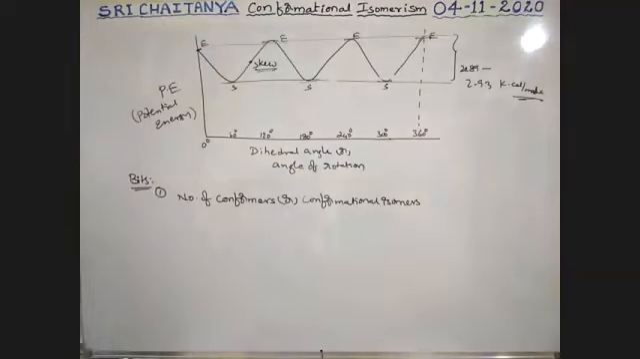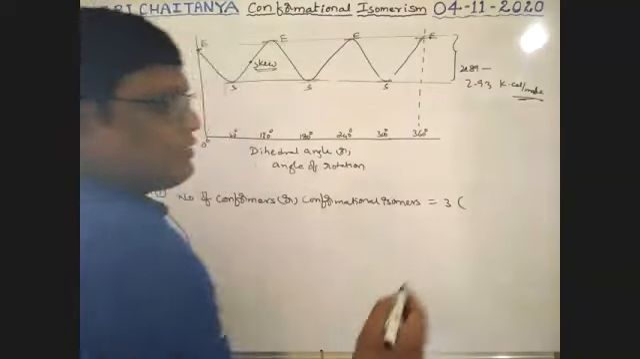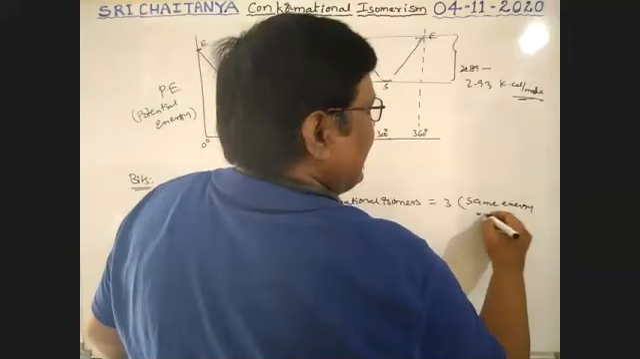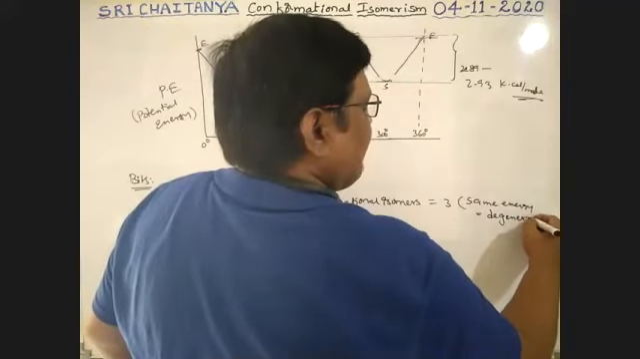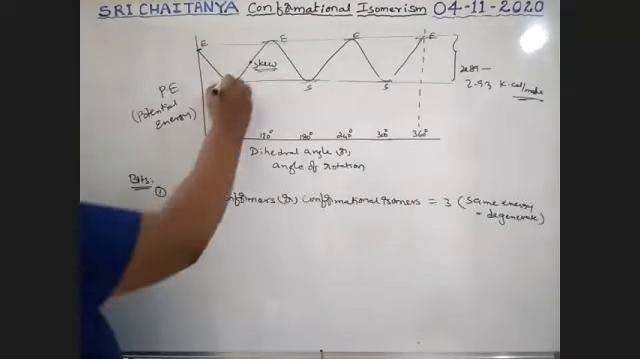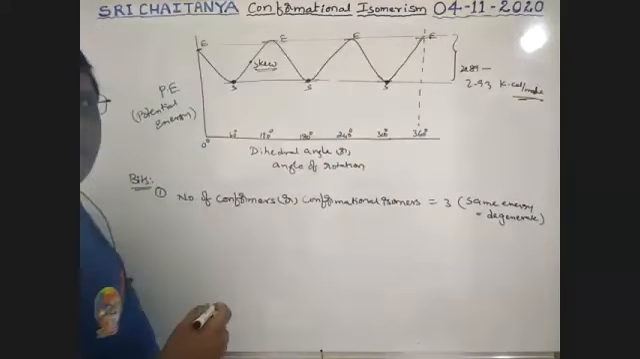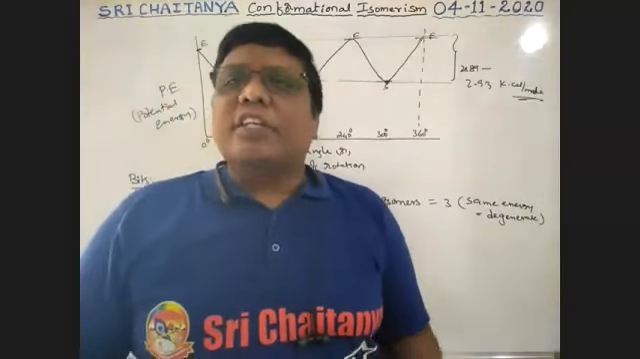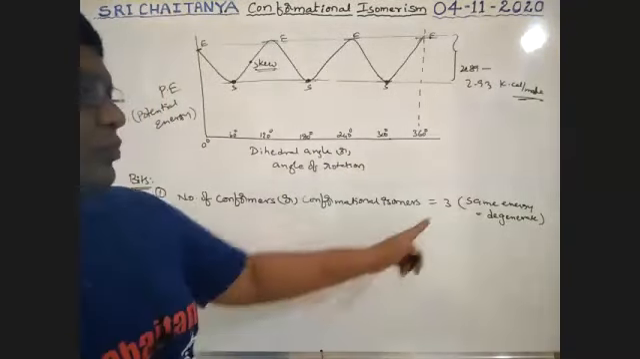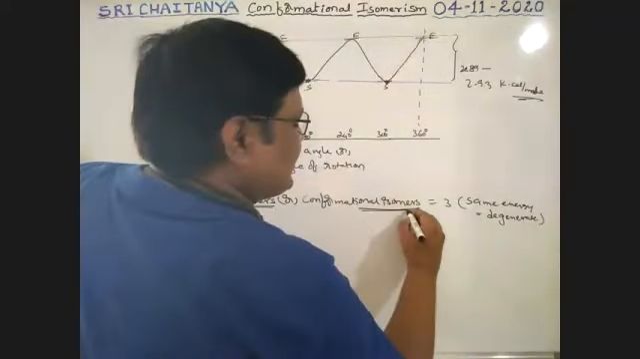Number of conformers or conformation isomers for ethane is equal to 3. All have the same energy, called degenerate. These are the conformers. How many conformers are there? 3 conformers. All those 3 conformers have the same energy, so that's why they are called degenerate.